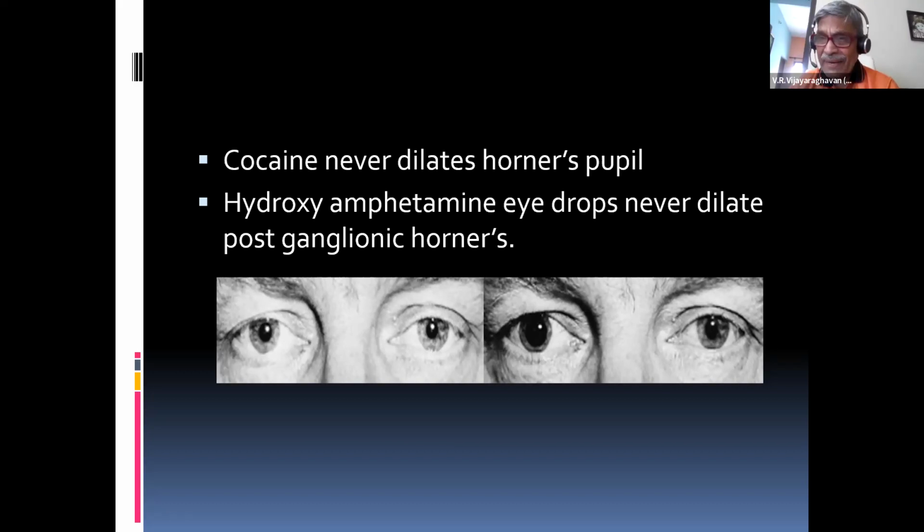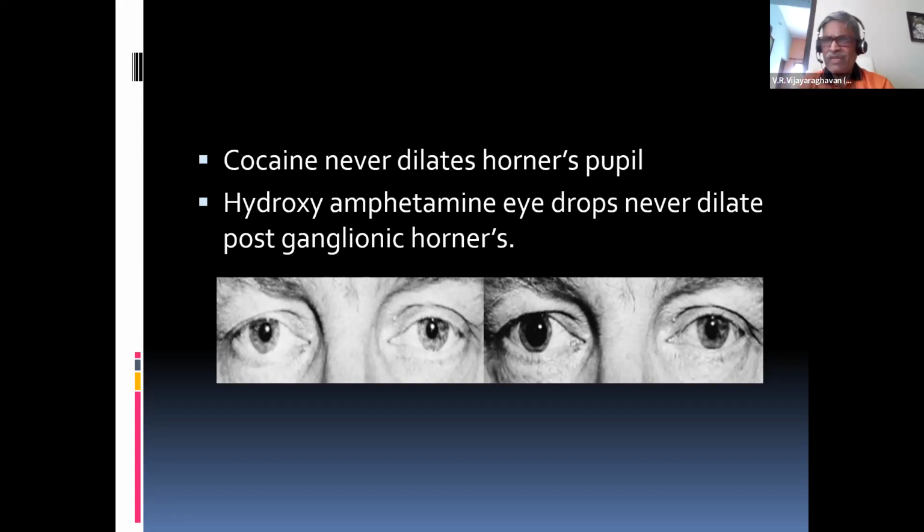So naturally, when you apply cocaine, reuptake is prevented, more norepinephrine can remain, and the dilator muscle supplied by sympathetics can dilate. Whereas here in sympathetic palsy, there is no norepinephrine outside. Cocaine has no role. That is what I want to tell here. Cocaine never dilates Horner's patients, whereas in normal people, yes, it can dilate.